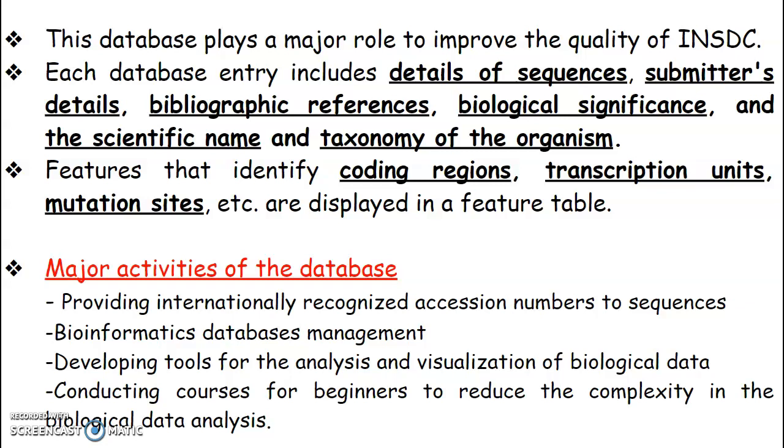It also includes the biological significance, the scientific name of the organism whose sequence has been added, and also the taxonomy of the organism. Other than that, some additional features are also tabulated, like coding regions in that sequence, transcription units, mutation sites, etc.